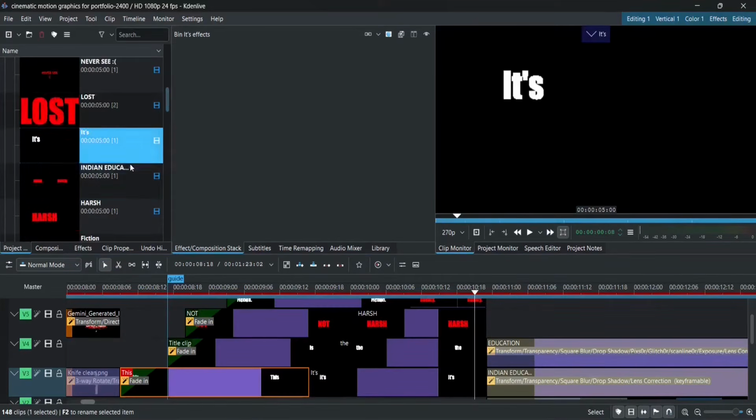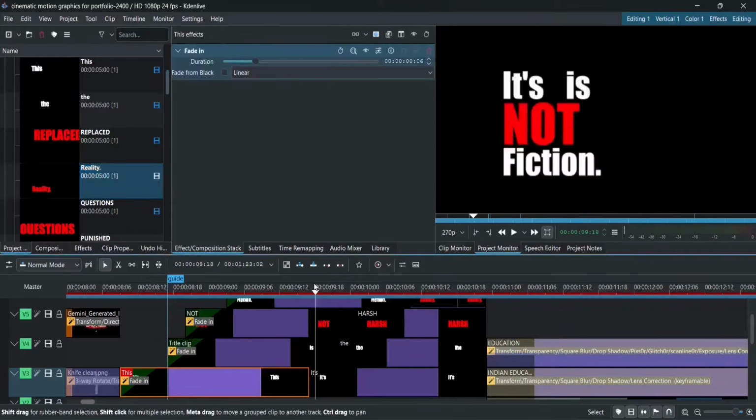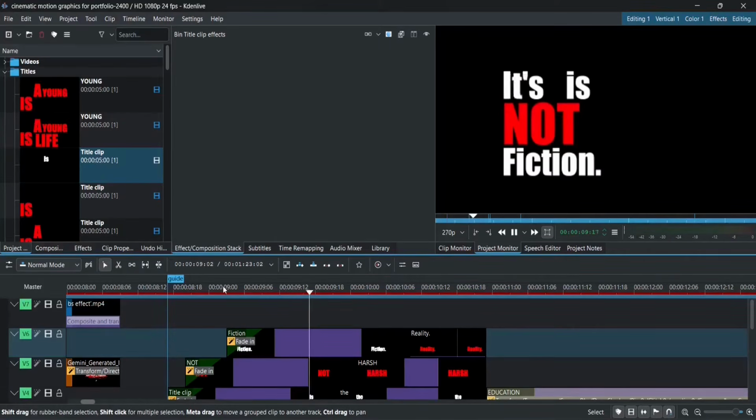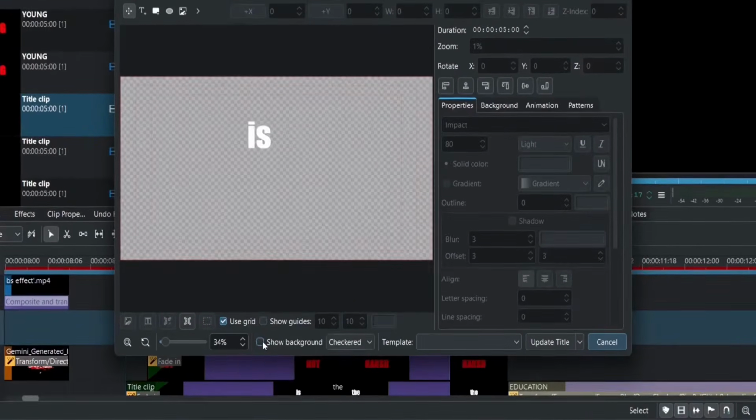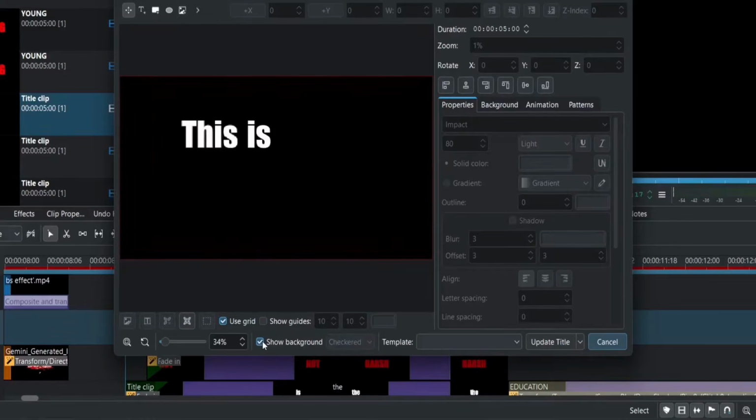For the second part, it's "the harsh reality". I followed the same process, but this time I added them in sync with the dub without any effect. Now you might be wondering how I positioned all the titles so precisely. Most likely you don't know about the show background toggle in Kdenlive's title window. Just turn it on and you're set. This is all I did for this.